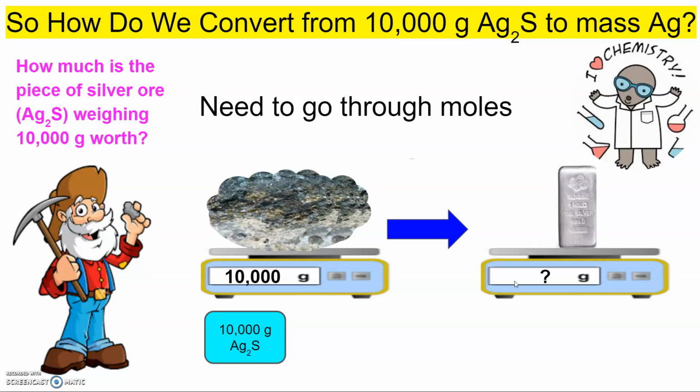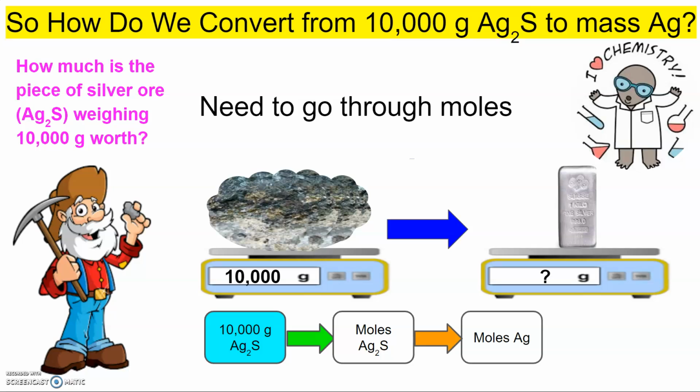Well, we're starting with 10,000 grams of silver sulfide, and then what we're going to do is we're going to convert that to the moles of silver sulfide. Once we have the moles of silver sulfide, now we can convert to the moles of silver. Because remember that if you have different substances and you want to convert between them, they have to both be in moles. So if you have the moles of silver sulfide, you can then go to the moles of silver. And then now we can determine the mass of silver.